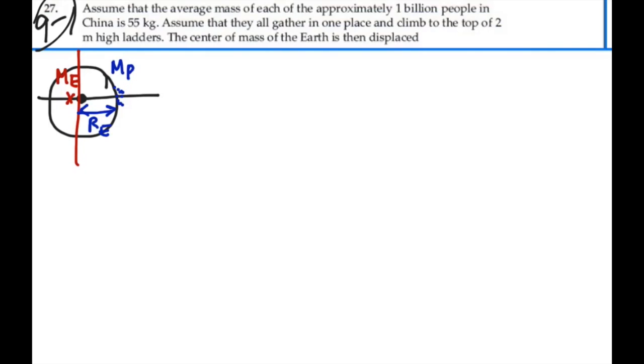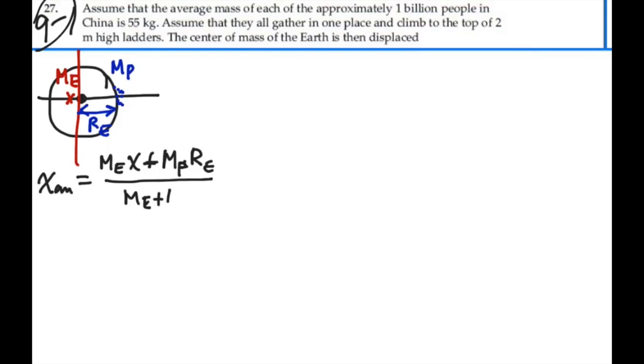So if I were to find the center of mass of this two-mass system, I would say the center of mass is the mass of the Earth at x location plus the mass of all these people at the location of x equal to the radius of the Earth, over the total mass of the system, which is the mass of the Earth plus the mass of the people. Okay, so far so good. Now, what happens if all these people climb 2-meter high ladders? Well, let's take a look at that situation.